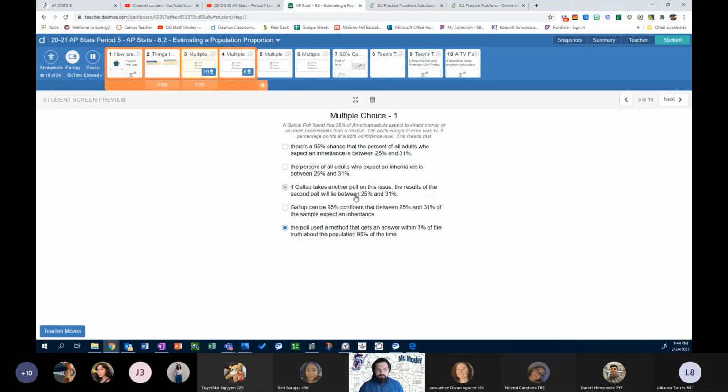That's only from one sample. It's not a 95% chance. We could be 95% confident, but it's not the correct interpretation.